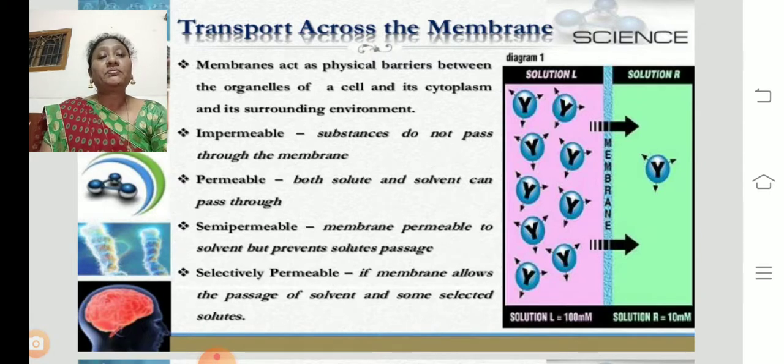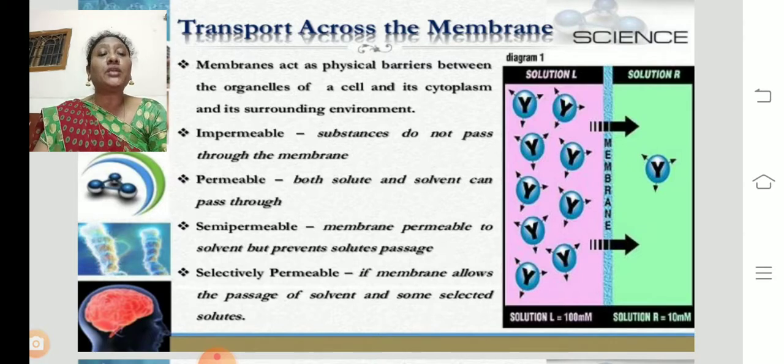Impermeable. Membranes act as a physical barrier between the organelles and the cell and its cytoplasm and its surrounding environment. So impermeable substances do not pass through the membrane. Impermeability means from outside to inside, it doesn't allow any entry of materials. If this is a cell membrane, the particles which are entering into the cell, if they are not needed, it doesn't allow them to enter into the cell body. That condition is called impermeability or impermeable.